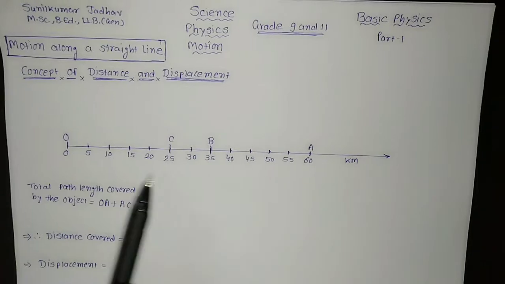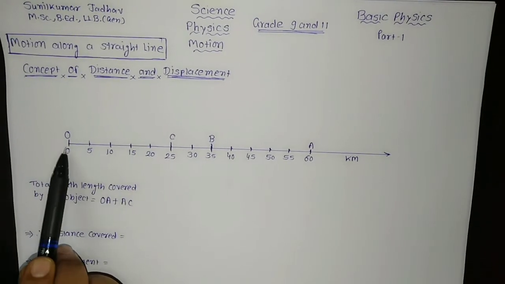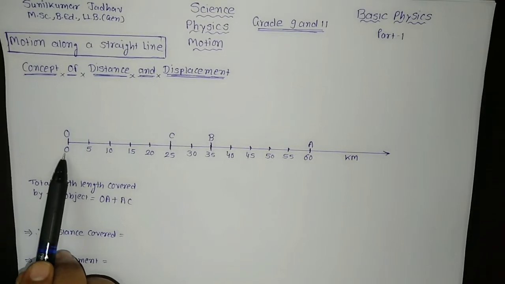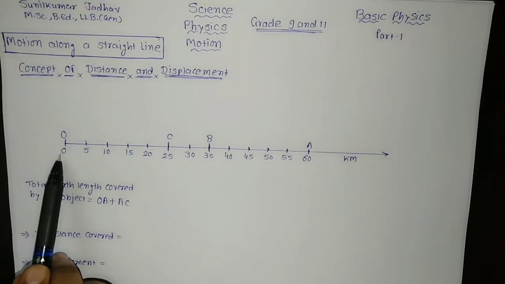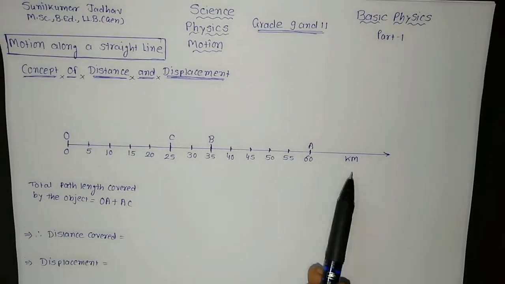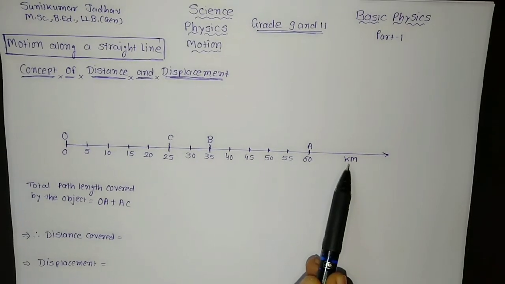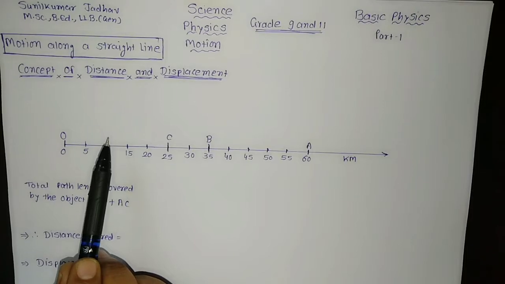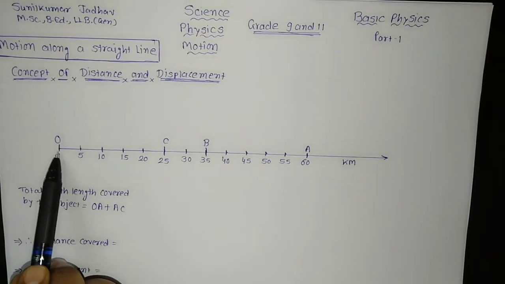The object starts its journey from point O. This is point O, we can call it the origin, so it is written as O, which is at distance 0. All these distances have been shown in kilometers. You can see that the object starts the journey from O, which is treated as its reference point. This is reference point O.